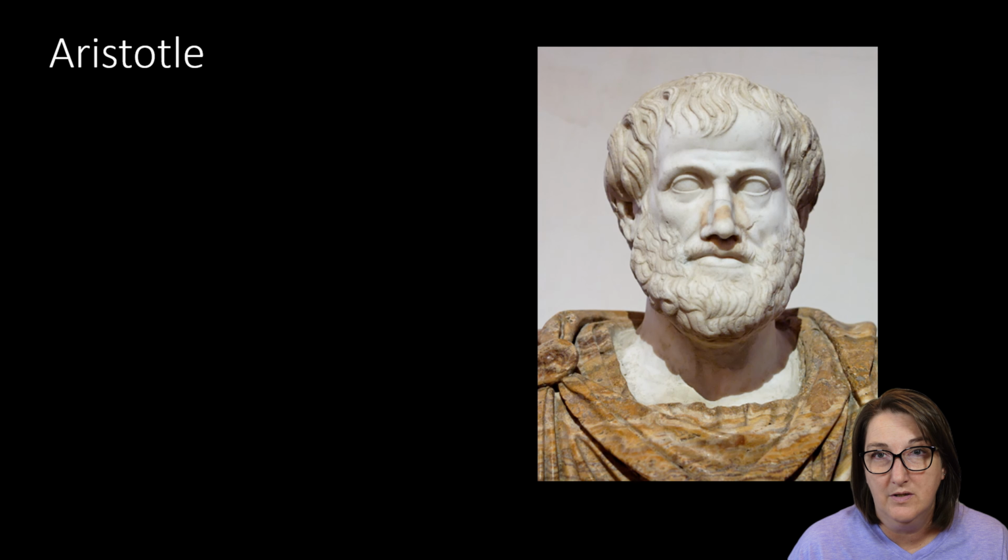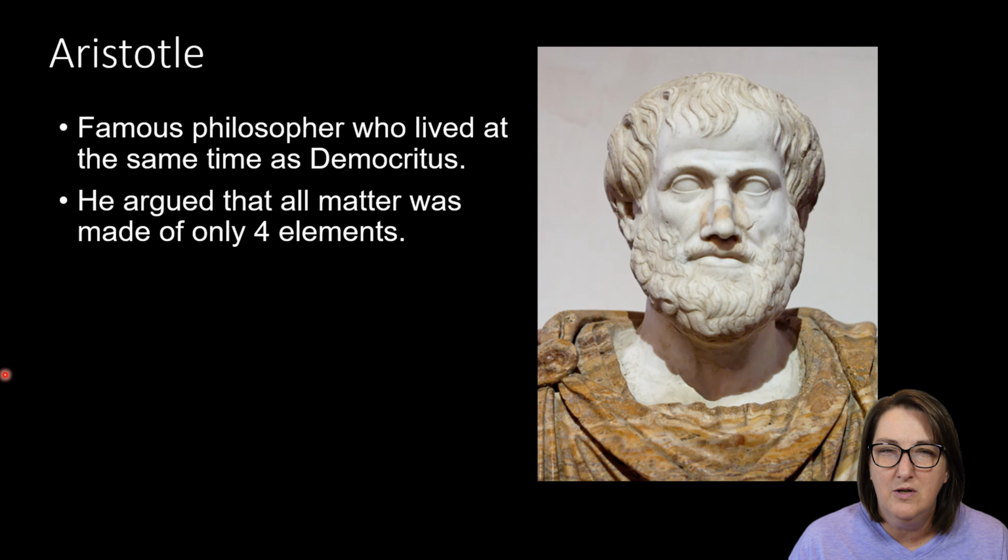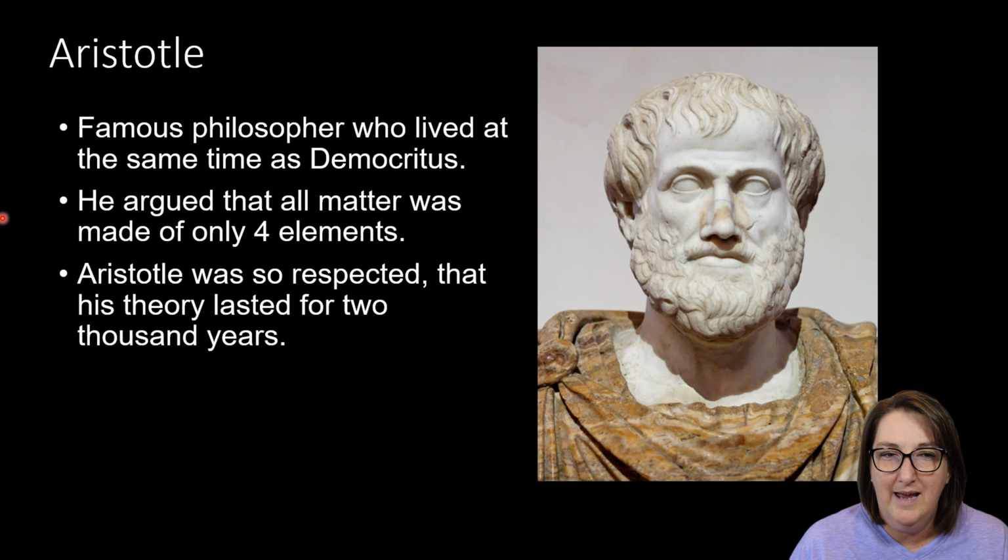Next, we have Aristotle. Aristotle is a famous philosopher, and he lived around the same time as Democritus. So Democritus's theory got him thinking, there's got to be a little bit more to this. He argued that all matter was made up of 4 elements. And Aristotle's theory was so well received that it lasted for 2,000 years.